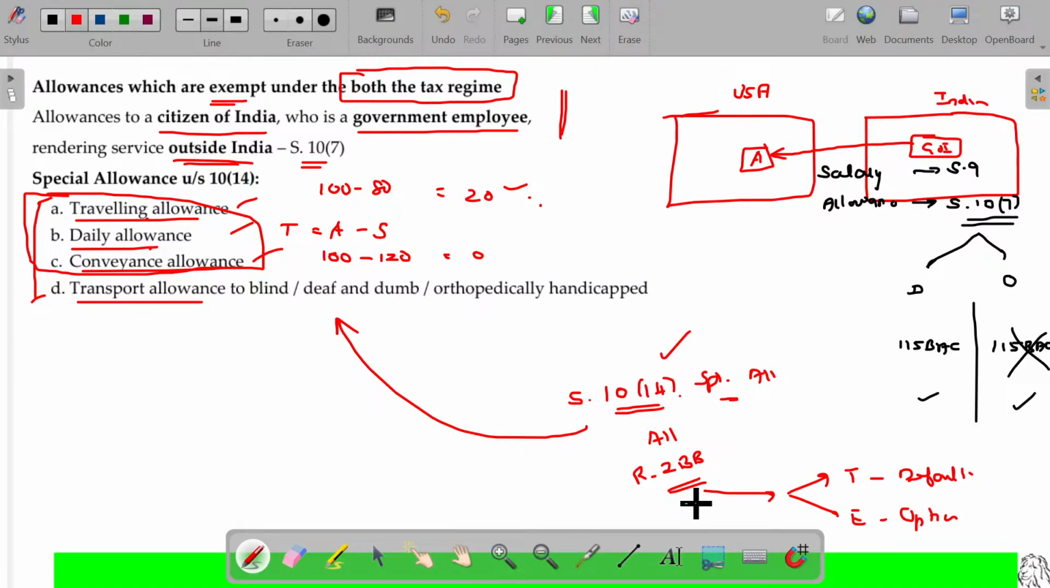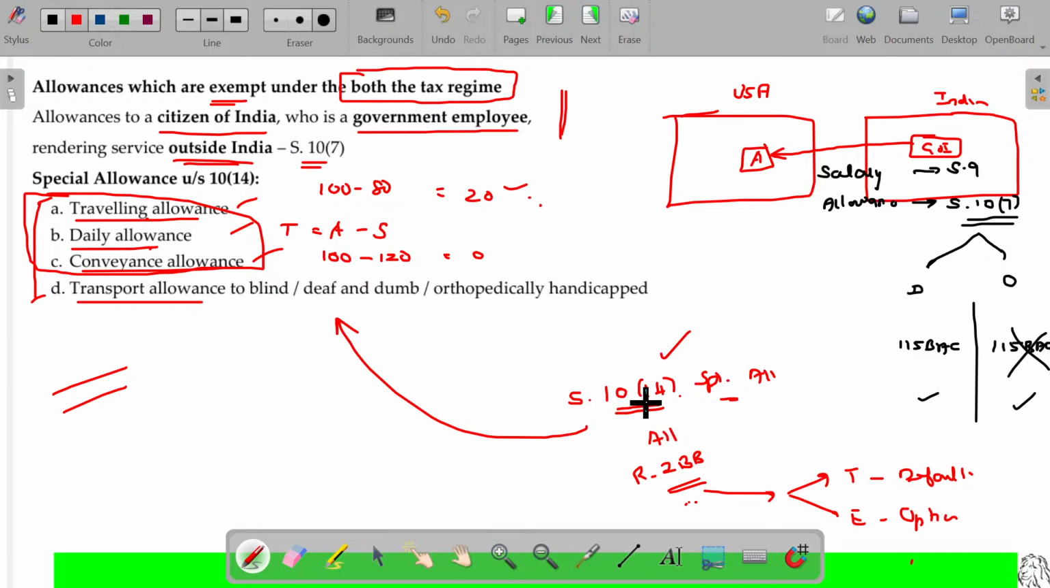So, section 10 clause 7 is different. That's nothing but the allowances given for rendering service outside India, for the Indian government. That will be totally exempted under both the tax regimes. But we have been given a set of allowances to be exempted under section 10 clause 14, named as special allowances. In that, you block the special allowances into two blocks. One is all about these four. The rest of the things will be available again. So, we'll be discussing all those things now.